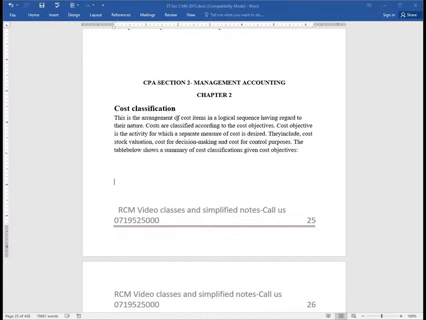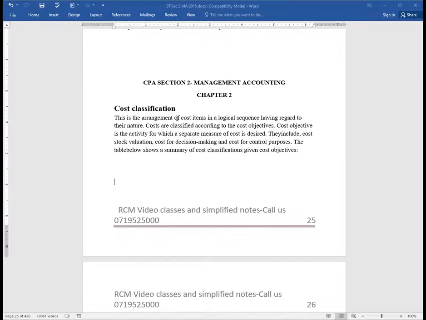They include, for example, the valuation of our stocks. So then we'll be having costs classified in accordance to stock valuation. How do they relate to the costs? Then costs for decision making. I would of course want to cost products in a way that will help us achieve this most important activity in an organization called decision making. Then we have costs for control purposes. Very, very important.